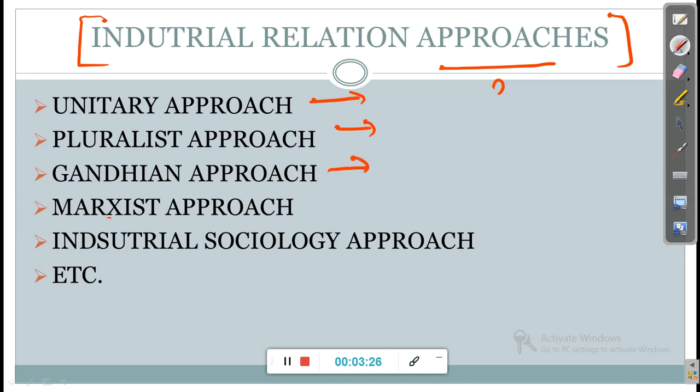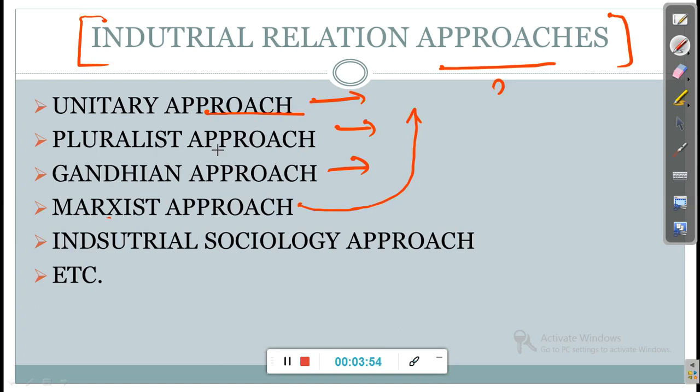Like the Gandhian approach: how Gandhiji described, or thought about, industrial relations. The Marxist approach: how the Marxist school, or Karl Marx, analyzed industrial relations. So these are the different approaches.